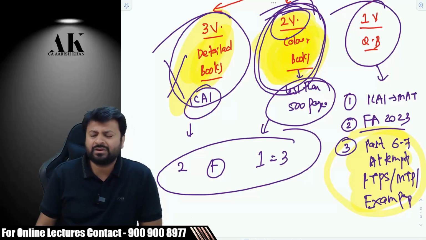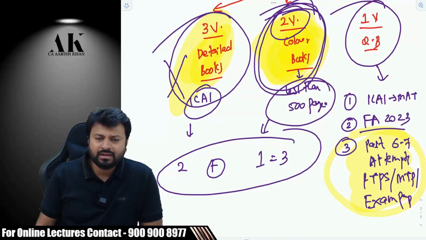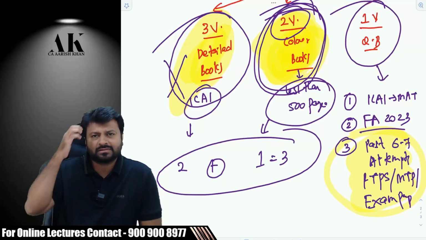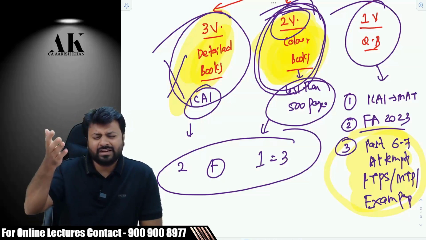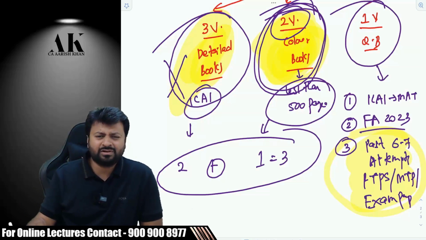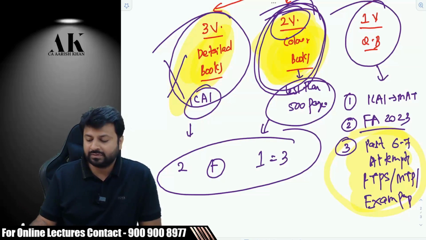And that is the reason I always tell you that you should go for a regular batch, because this is something which is required at CA final level. Direct tax is a very complex subject. It's not as easy a subject as other papers. It's a complex subject, as you might have seen in office also. There are a lot of complexities in the subject, so it requires some time. You have to give some time to the subject, otherwise you will not be able to do justice to it.